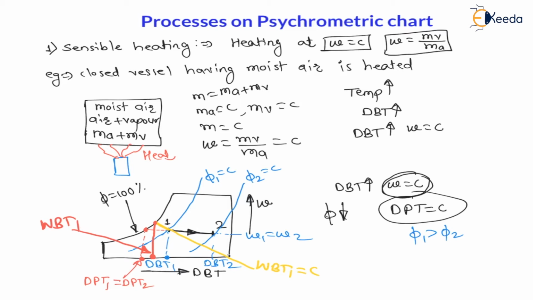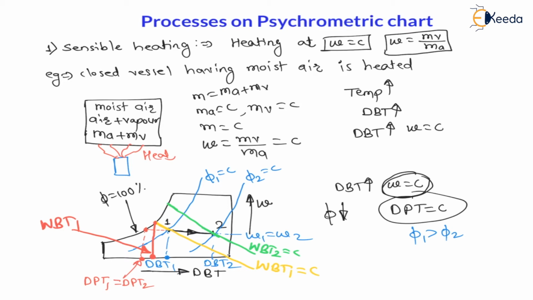Now for the second condition, for the second point, look at the wet bulb temperature. So draw a straight inclined line sloping downwards towards the right. This is the wet bulb temperature 2 constant line. That means on this line wet bulb temperature 2 is constant, and we have to touch this line with the relative humidity equal to 100% line. So we will find this point.